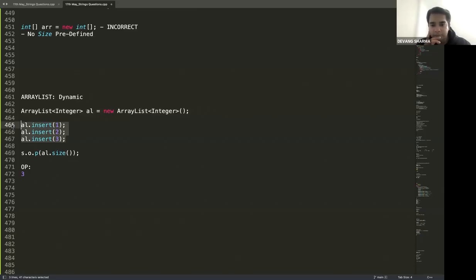Come on, guys, think about it. You don't need to give an accurate answer, but you would know that there would be some kind of processing happening behind it. When you don't define a size and you keep on inserting elements, it is incrementing it. And when you're reducing it, it's decrementing it. So there should be something happening behind the scenes which is helping it to scale the size and reduce the size. Agree? All agree with this part? There is something happening which is asking it to scale the size based upon the number of inputs and decrease the size. What is that something which would be happening?